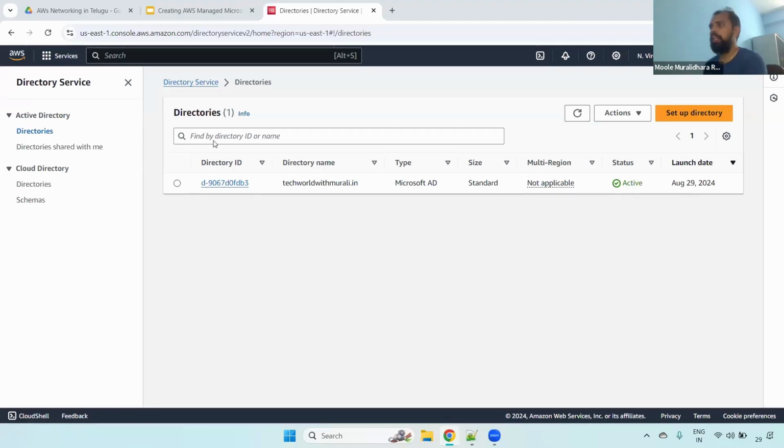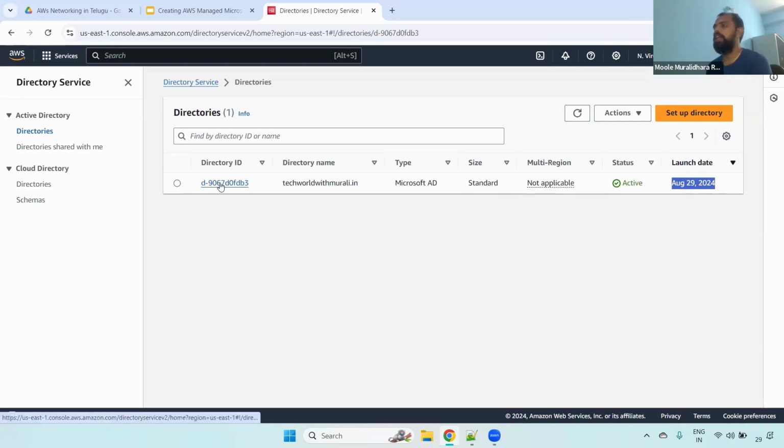Now it is created, that directory service. It took around 20 minutes. Now if you see here, when you create the directory service, it will generate an ID and the directory name you gave. You can also see what type you chose, whether AD connector or Microsoft AD, and what size you selected, whether standard or enterprise edition. It is standard. If you have any multi-region, it is not applicable here. You can also see the status and when we created this.